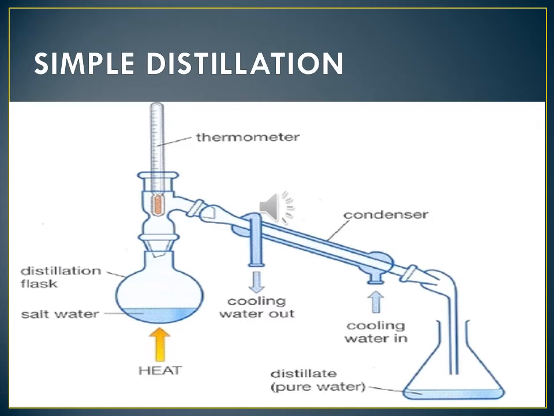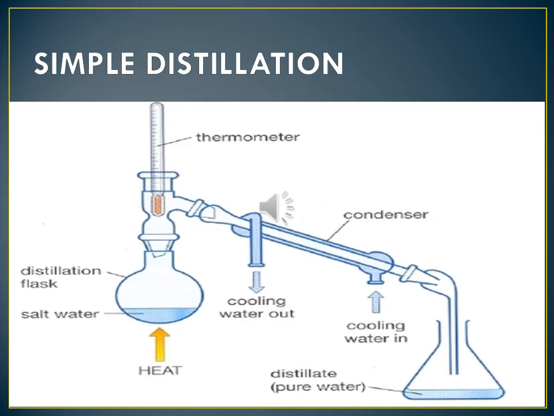So distillation equals evaporation plus condensation. In this method, a solution is heated in order to vaporize the liquid. The vapors of the liquid on cooling condense into pure liquid water. An example is seawater.